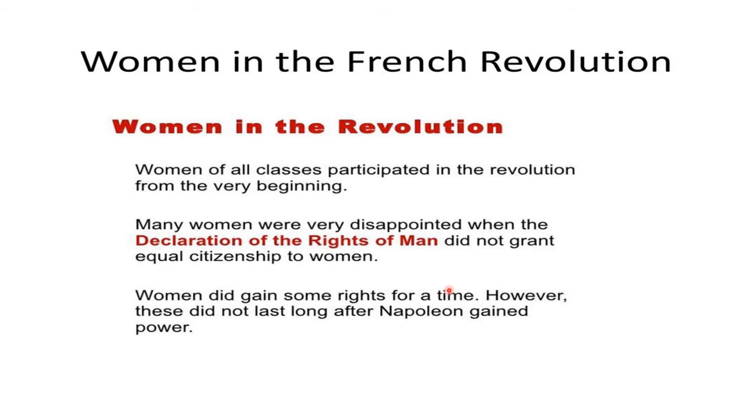Now we are going to see the role of women in French Revolution. From the very beginning, women were active participants in the events which brought so many important changes in French society. They hoped that their involvement would persuade the revolutionary government to introduce measures to improve their lives. Most women of the Third Estate had to work for a living. However, many women were very disappointed when the Declaration of Rights of Man did not grant equal citizenship to women. Women did gain some rights later on. However, they did not last for very long after Napoleon gained power.